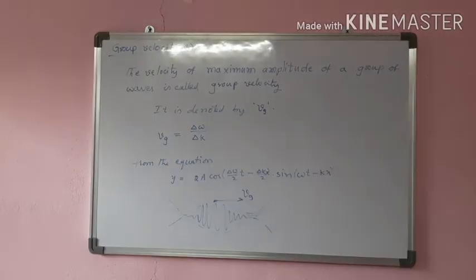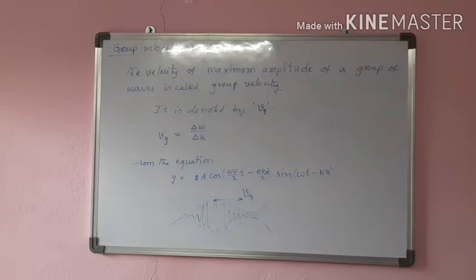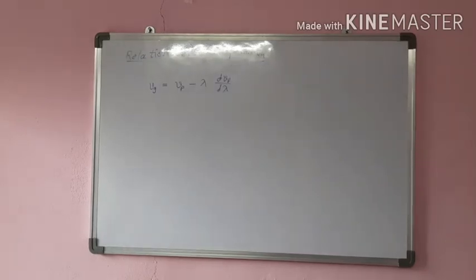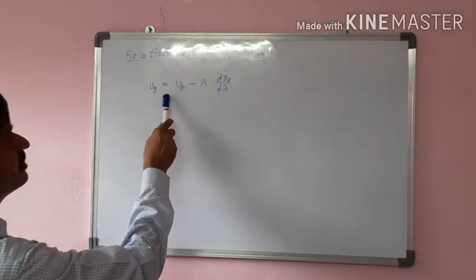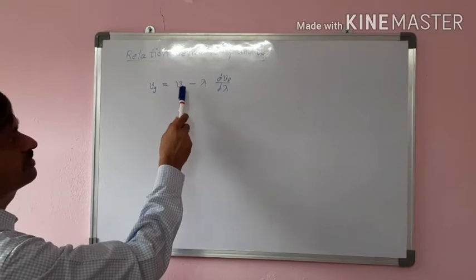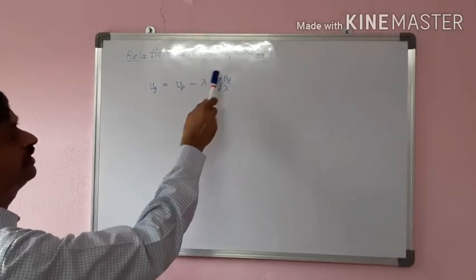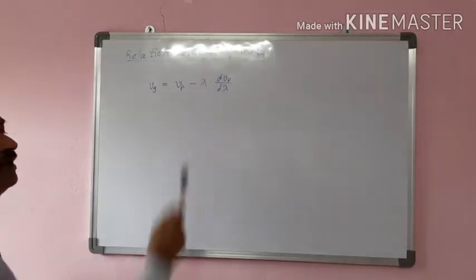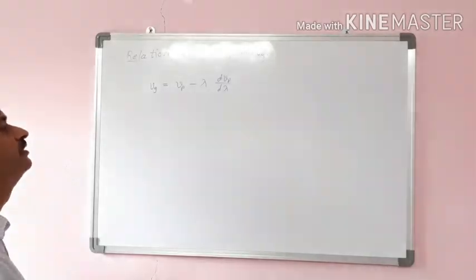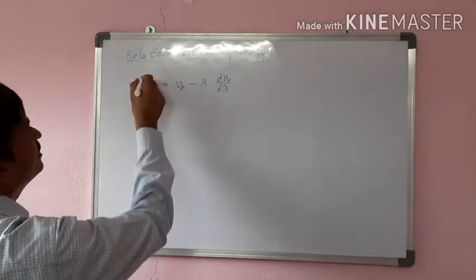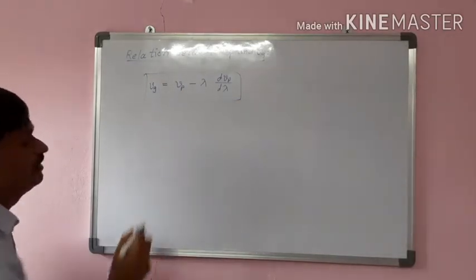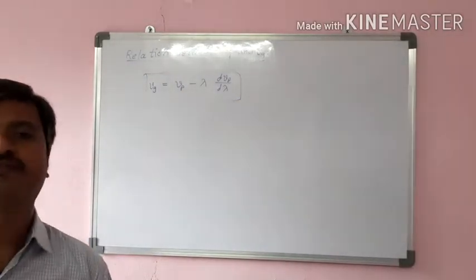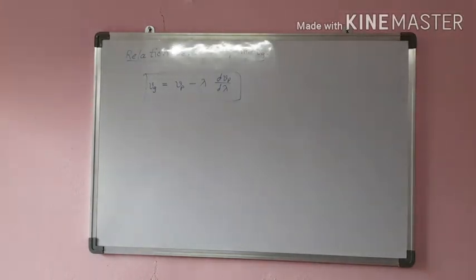Now the question comes, what is the relation between them? Relation between Vp and Vg. Here Vg, the group velocity, is equal to phase velocity minus wavelength into dVp by d lambda. So with respect to lambda, how the phase velocity changes. This is the relation between Vg and Vp. This much is enough for writing that answer.